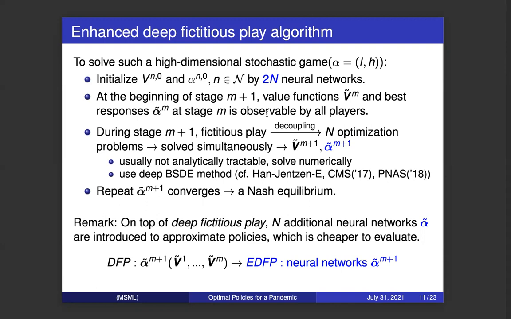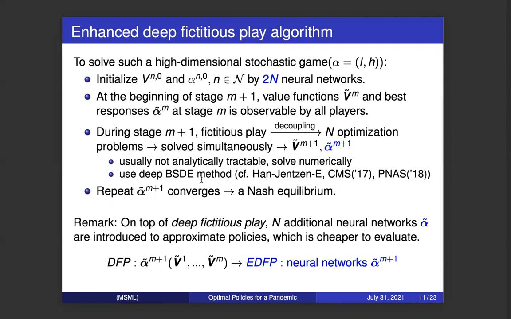They just solve their own optimal policies, given the other states are taking the optimal policies from stage n. So in stage n+1, we use the idea of fictitious play to decouple the HJB equations into N optimization problems. We could solve those N optimization problems in parallel. And then we solve for the value function and the policy function for each state, and then we update them.